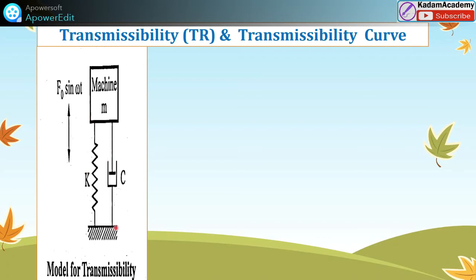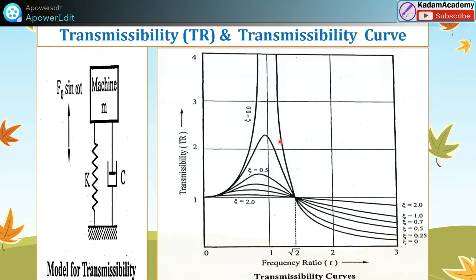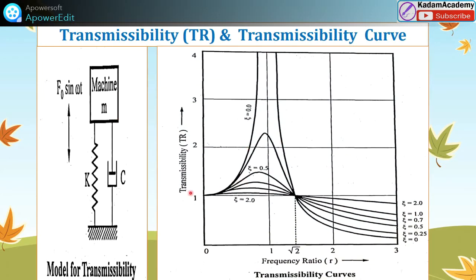Here the support is not in motion, and for this case we have already studied the transmissibility ratio and transmissibility curve with respect to the frequency ratio omega by omega n, which is equal to r. This we have already covered in one video, and the curves are similar in both cases.